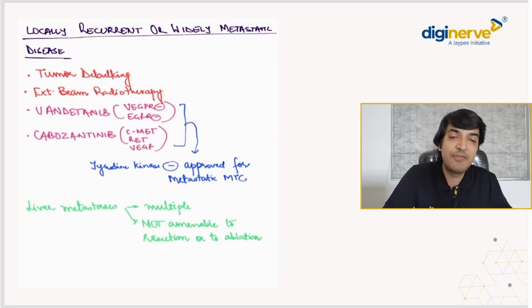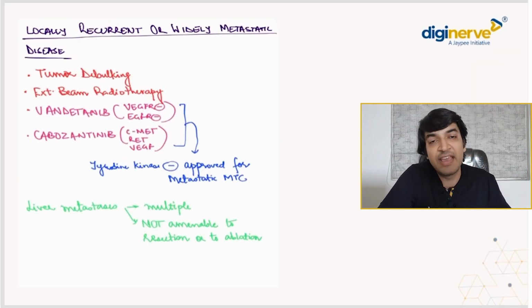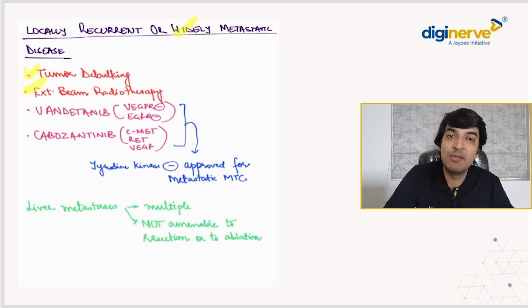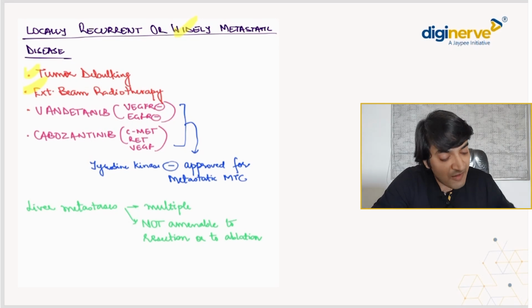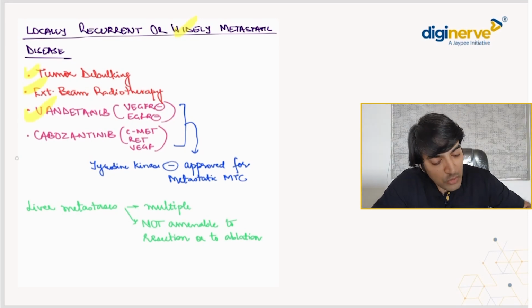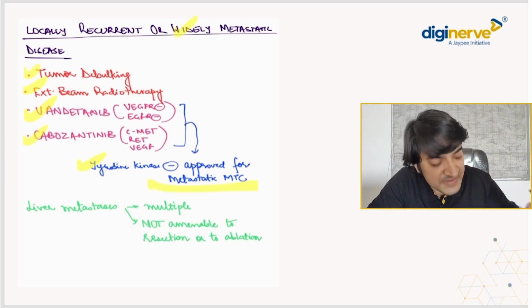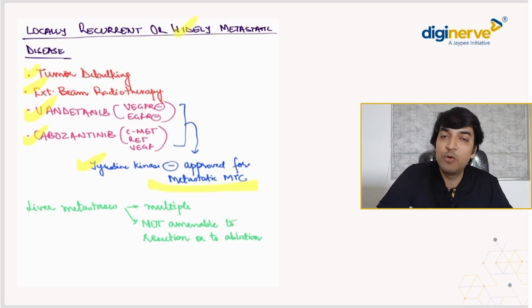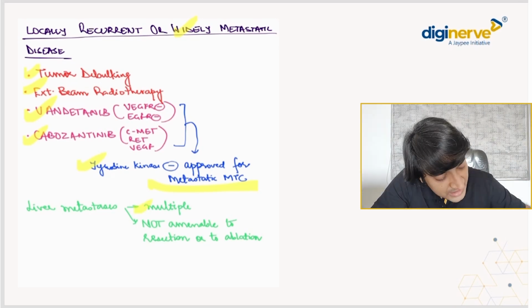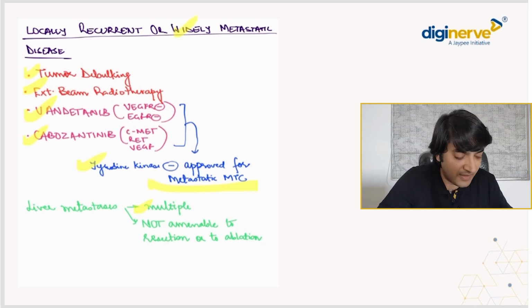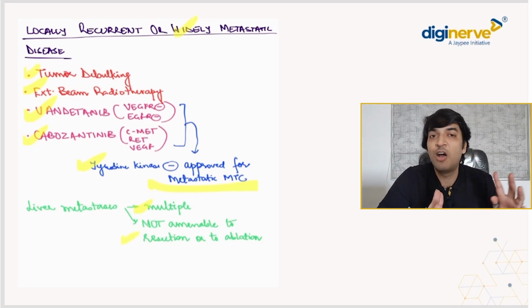Now the last thing that we need to know is that if it's a locally recurrent or it's a widely metastatic disease, what do you need to do? So tumor debulking तो आप करोगे ही करोगे। You'll also be going for external beam radiotherapy. Two important drug names you need to remember from MTC, that is Vandetanib and Cabozantinib. Both are tyrosine kinase inhibitors that are useful for metastatic MTC approved drugs हैं। लिवर मेट्स अगर होते हैं इसमें ध्यान रखना है बेटा, these are unresectable, they are usually multiple and they are not amenable to both resection as well as ablation, दोनों ही नहीं कर सकते।